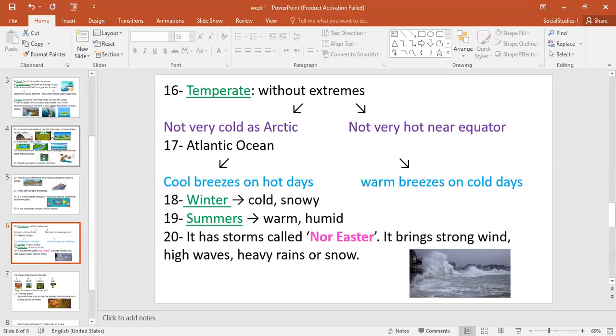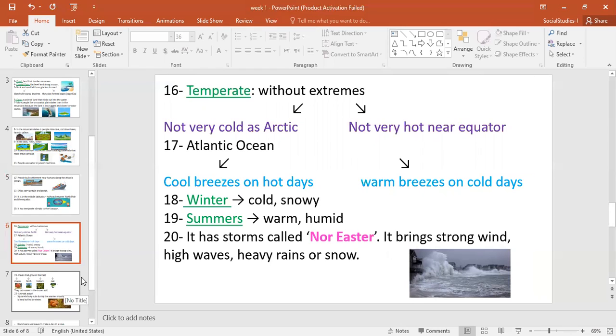Okay, I told you that the East is located along the Atlantic Ocean. So the Atlantic Ocean brings cool breezes on hot days or in summer, and also warmer breezes on cold days or in winter. When I ask you to describe the winter in the East, you say that the winter is cold and sometimes it's snowy. The summer is warm and sometimes humid, which means full of moisture.